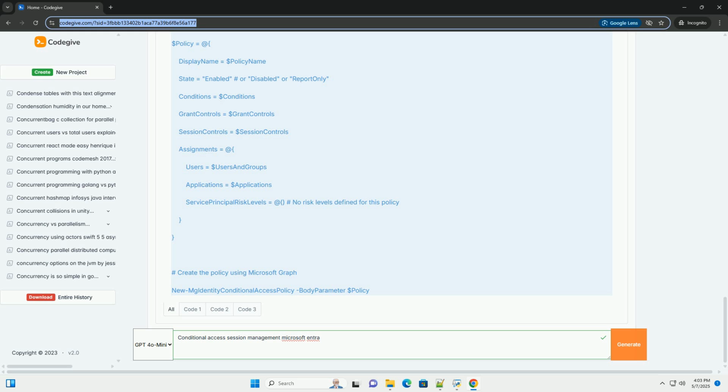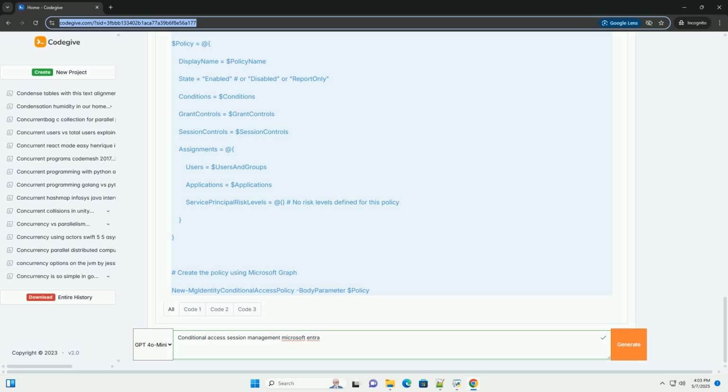Sign-in frequency can work in conjunction with other conditional access controls, such as multi-factor authentication, MFA. Sign-in frequency applies to the first-party clients and browsers and may not apply to third-party clients until they refresh.